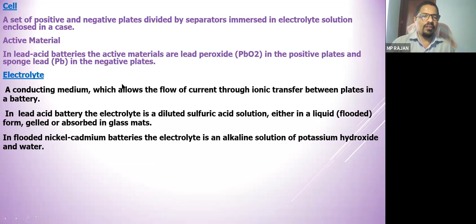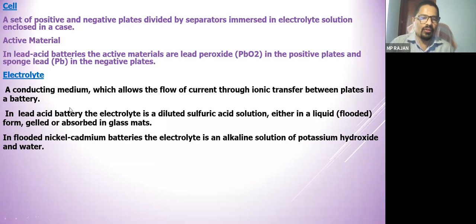Electrolyte, I already said, is the conductive medium which allows the flow of current through ionic transfer between plates. So electrolyte के through battery के अंदर, आपका current जाता है. In a lead acid battery, electrolyte is a dilute sulfuric acid solution. It is a combination of sulfuric acid and pure water.